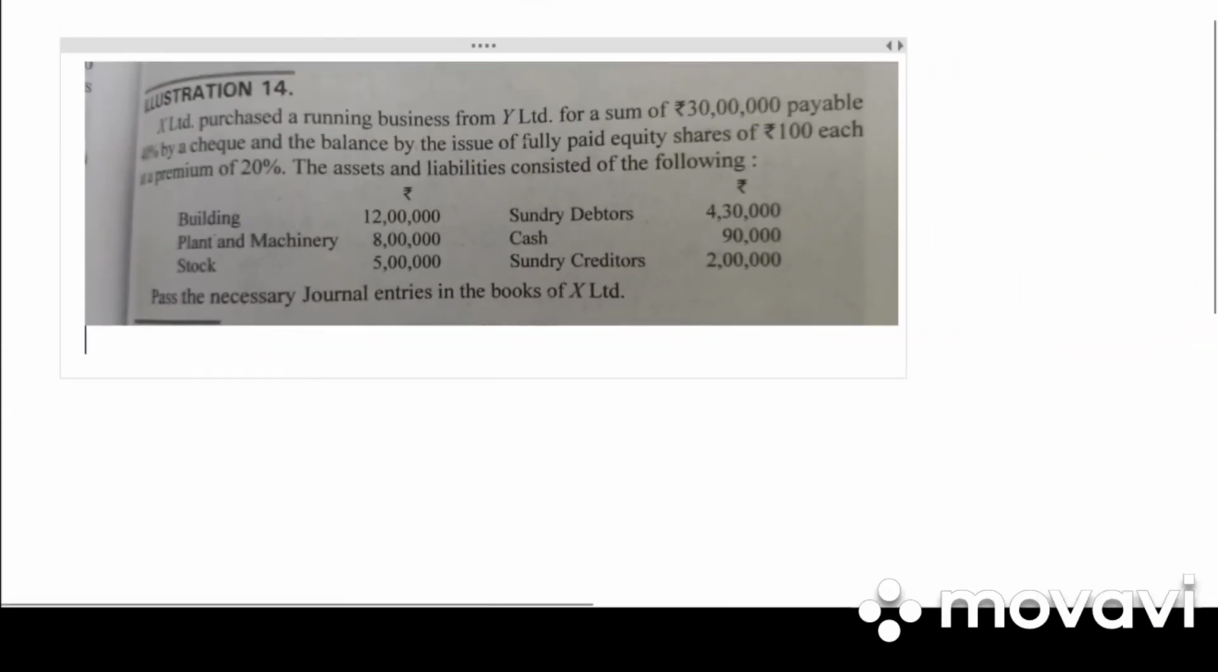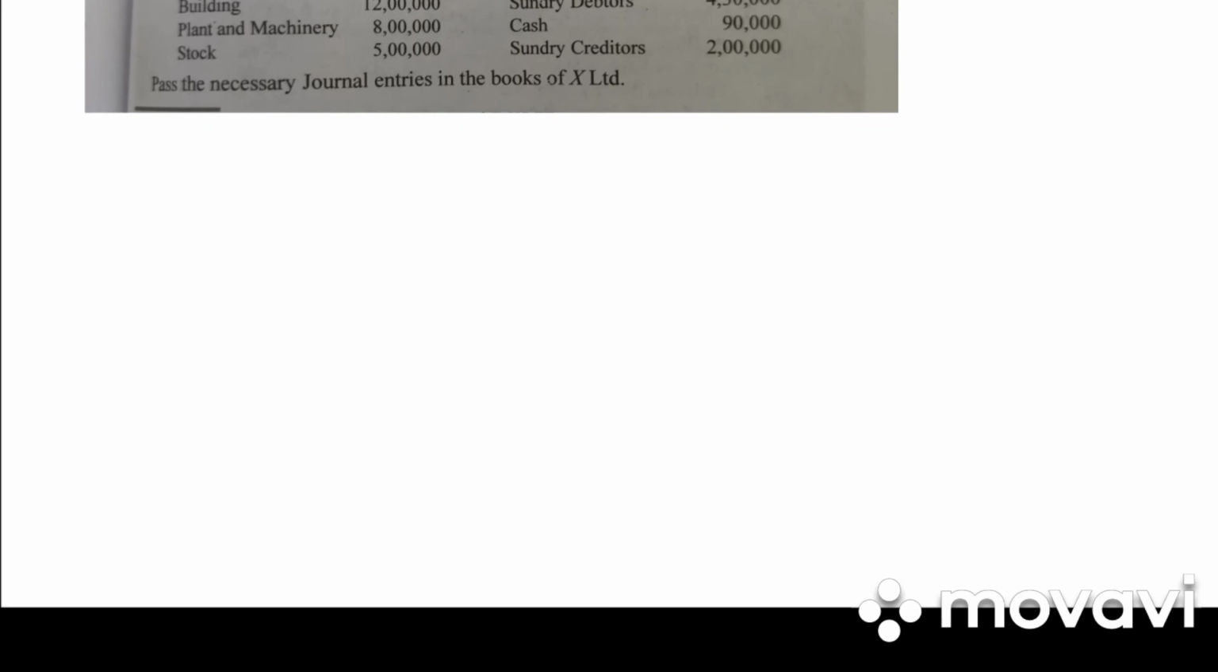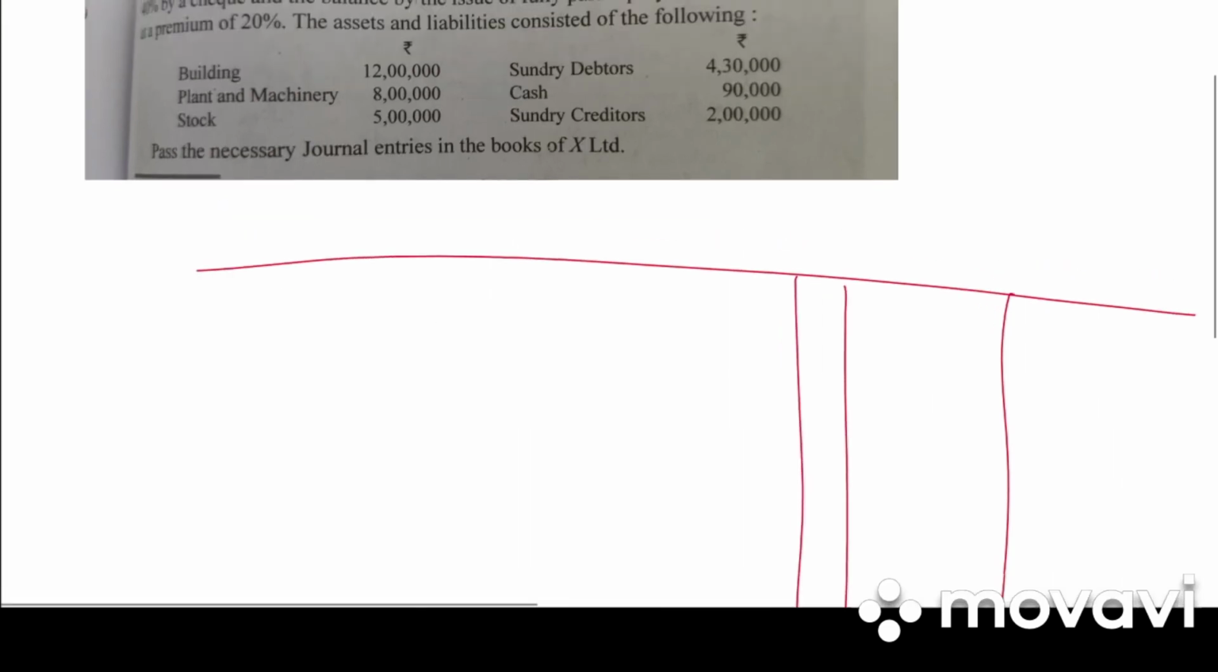Next, take down illustration 14. X Limited purchased a running business from Y Limited for a sum of 30 lakh payable 40% by check and the balance by issue of fully paid up equity shares at a premium of 20%. The assets are as follows. Pass necessary journal entries. So first entry will be asset account to the vendor's account. Then it is 40% paid by check, vendors to bank account, and last will be by equity shares. So write down in the books of X Limited journal entries. Draw the format, date, particulars, LF, debit, credit.